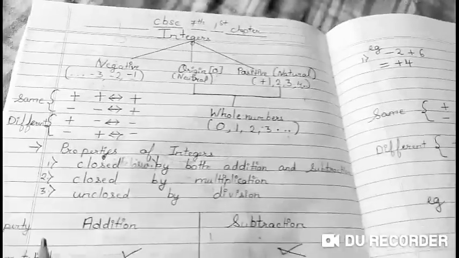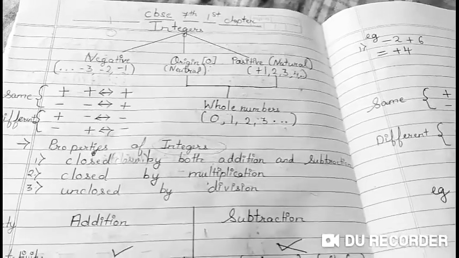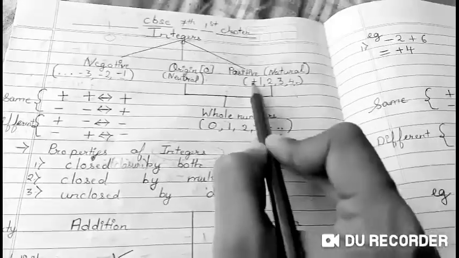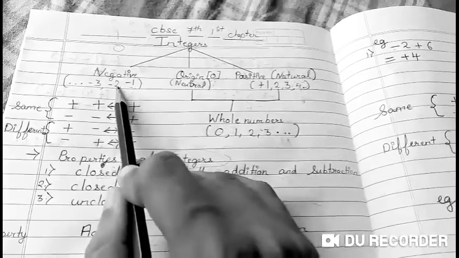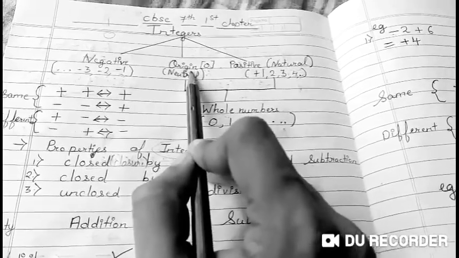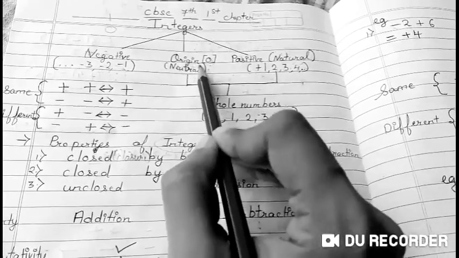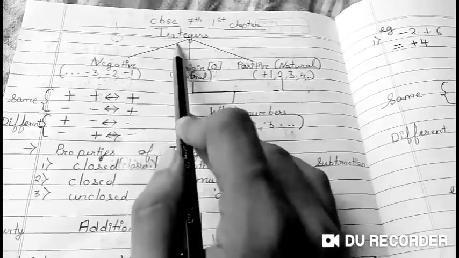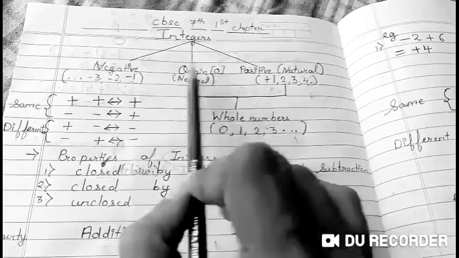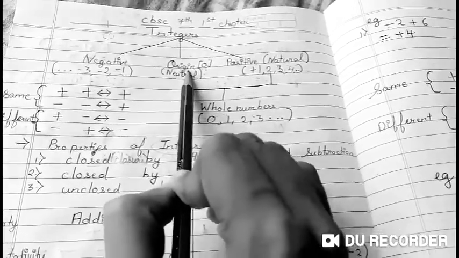So now, when somebody asks you the definition of integers, what are integers? You should always say the integers are positive numbers, negative numbers, and 0. You should not forget to say 0, or every time you forget to say 0. So whenever somebody asks you what are integers, you should say they are positive, negative, as well as 0.